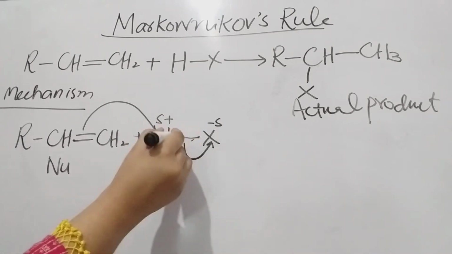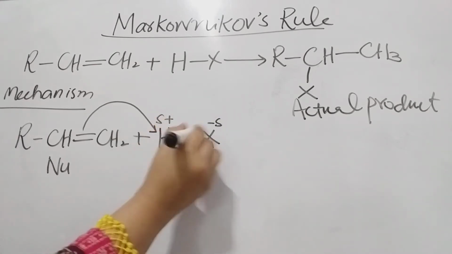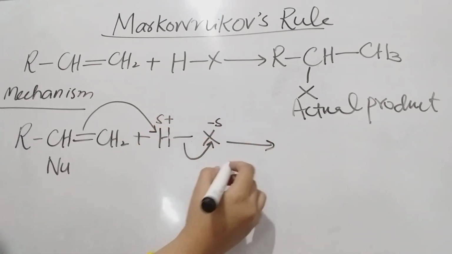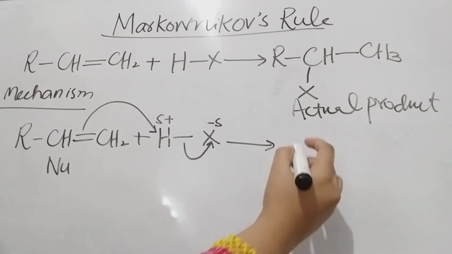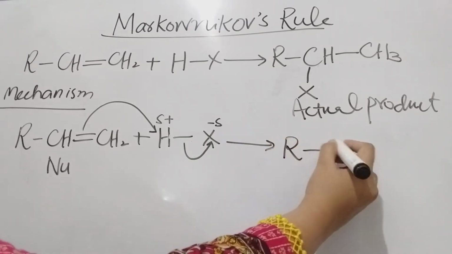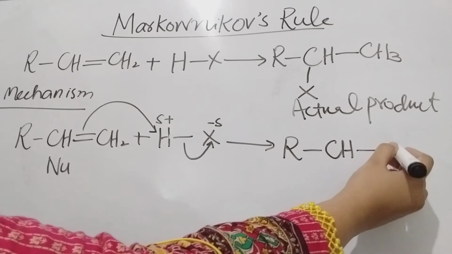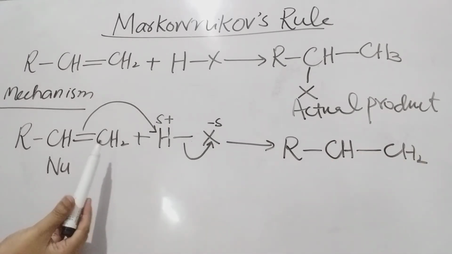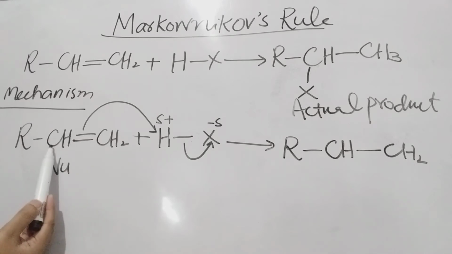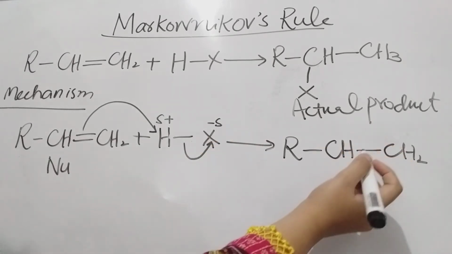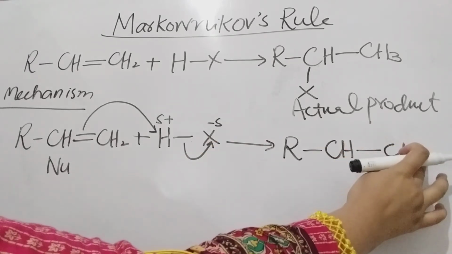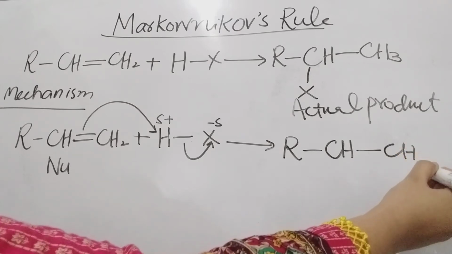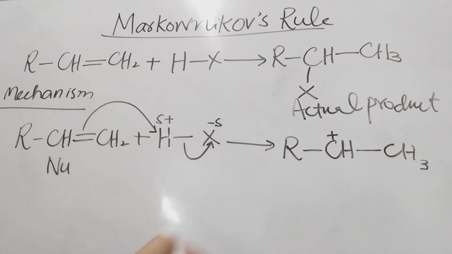Okay. This will result in what? It will result in the formation of this intermediate, RCH2. Okay. Out of these carbon atoms 1 and 2, we can make these two carbocations. If H is getting attached with the terminal carbon atom, we will have positive charge over the other carbon. Okay.